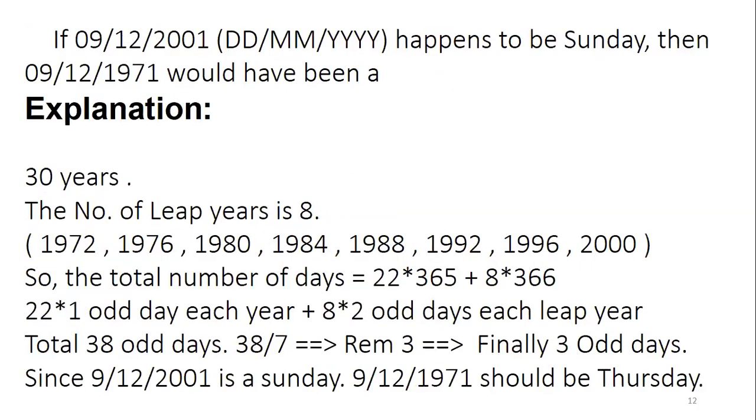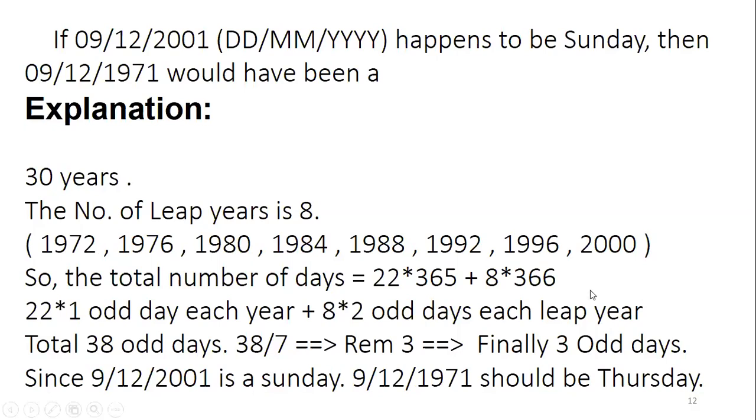If 9/12/2011 happens to be Sunday, then 9/12/1971 would have been? So 30 years we are back shifting. So now the current date is given and we have to travel into the history like that. So the total number of leap years in between, we have to count. Simply, if you divide 30 by 4, you will get only 7 leap years. No, a multiple of 4 is a leap year, like that. If you put it that way, you will get only 7.